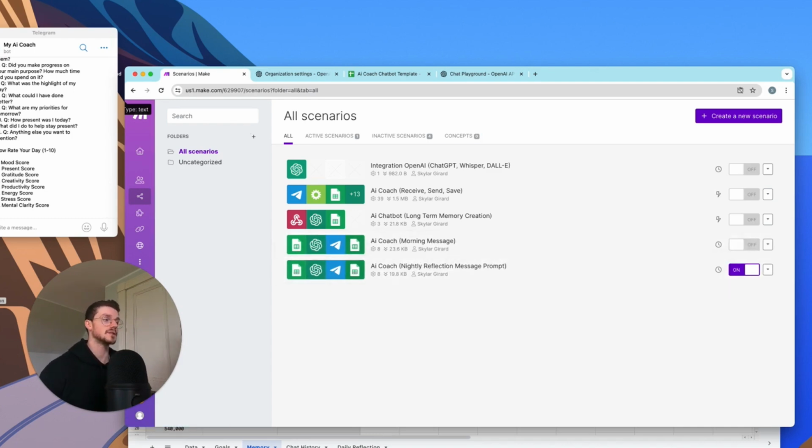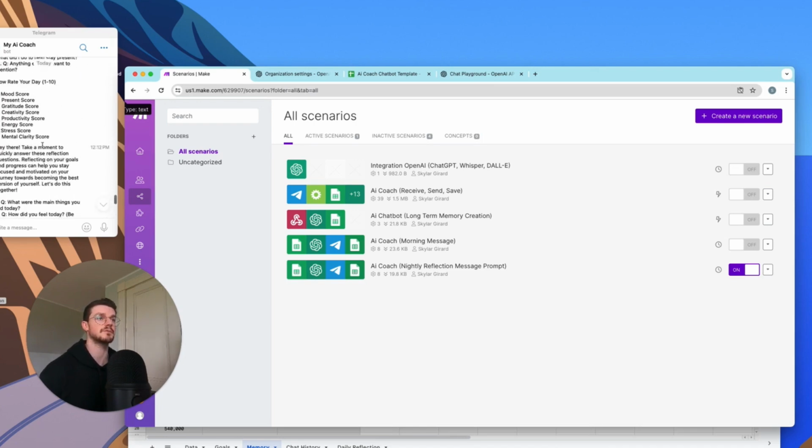So obviously there's a lot more you can do with this. You can edit it, and you could add in different features. You could add more messages throughout the day. You could add little reminders for things. There's so many things you could do, but overall I think it's pretty useful. I've been using it myself.